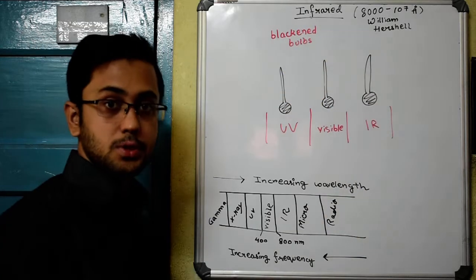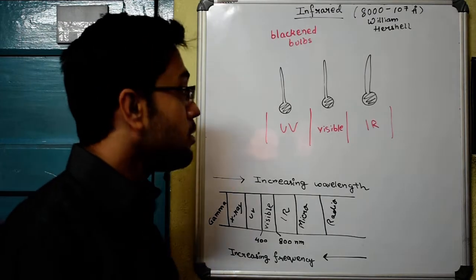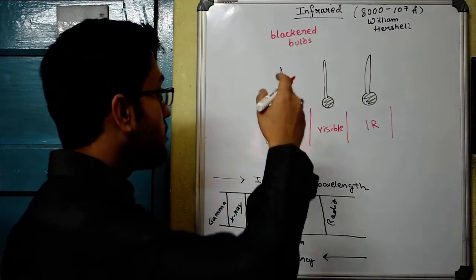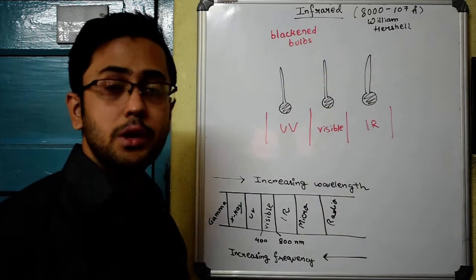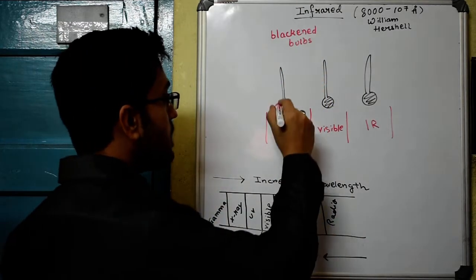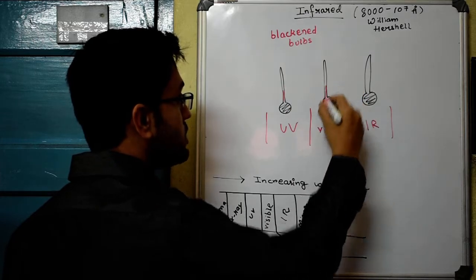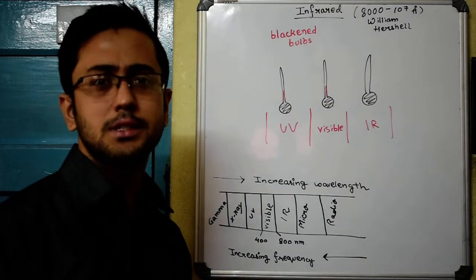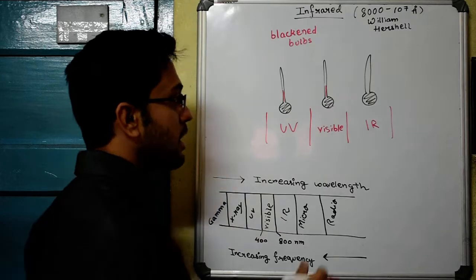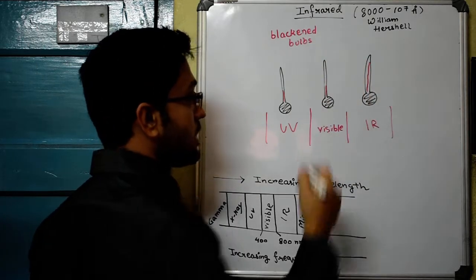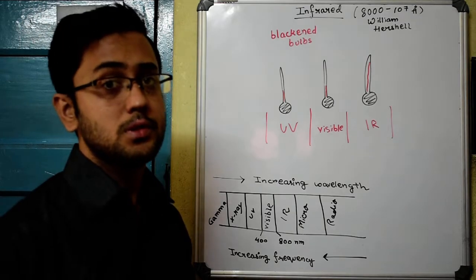For better absorption of the radiations. And he kept on taking observations. After 1 hour, after 2 hours, he came back and took the readings of the temperature. And he found that while in the ultraviolet and the visible region of the spectrum, the temperature increased very normally, in the infrared region there was a rapid and significant increase in temperature.